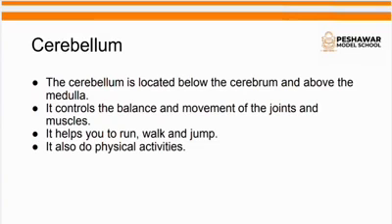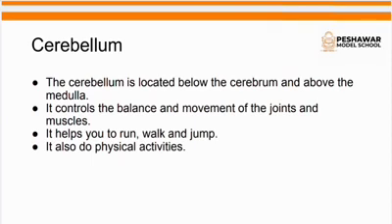Okay, what does it mean that it controls balance and movement of the joints and muscles? You know that in a single day we often use our hands to move, our legs to move, like we do different work with the help of our hands, right? In our body there are so many muscles and joints which help us to move.